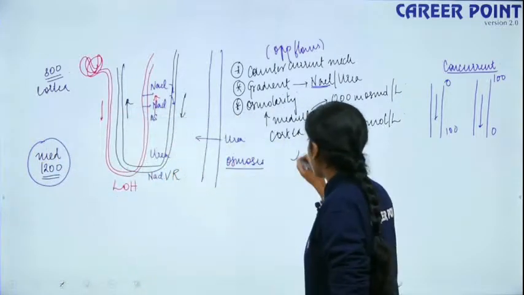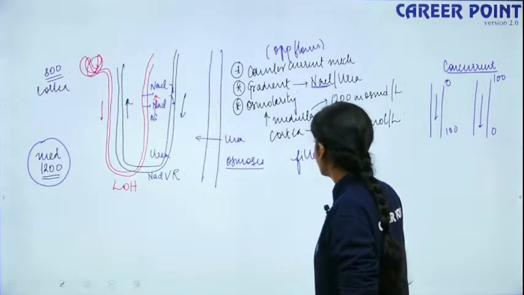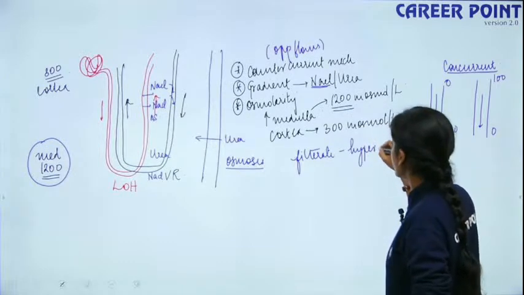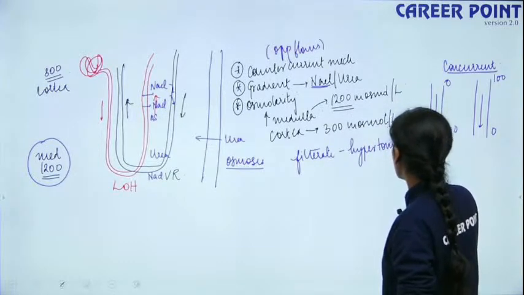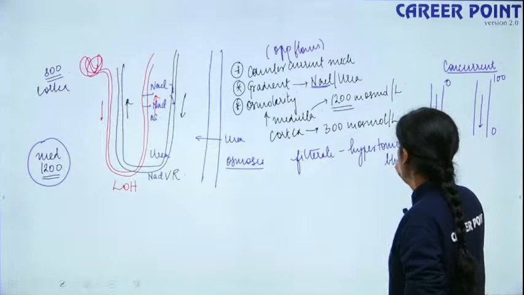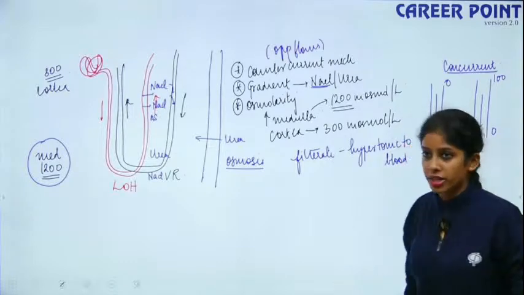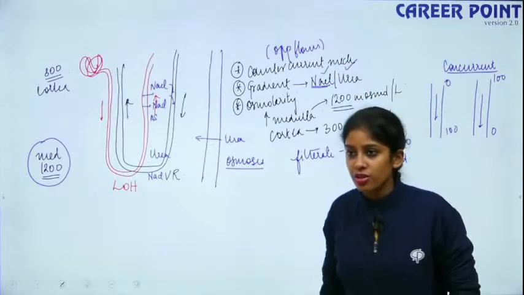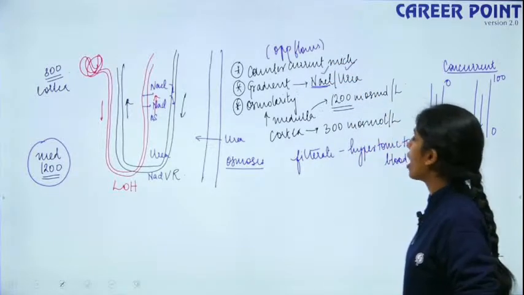So, at the end, the filtrate becomes hypertonic to blood, increased in concentration of ions compared to blood. So, this is how your kidney conserves water. Is that clear? You need to remember there are two concentration gradients, one for NaCl, one for urea.